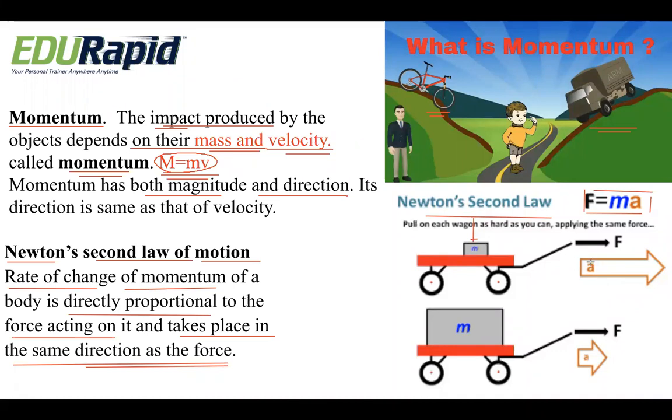So the momentum of the lower truck is more, and the force applied is also more, whereas the momentum of the upper truck is less, as well as the force applied is less. So the rate of change of momentum directly depends on the force acting on the object, and it will always be in the direction of the force applied.